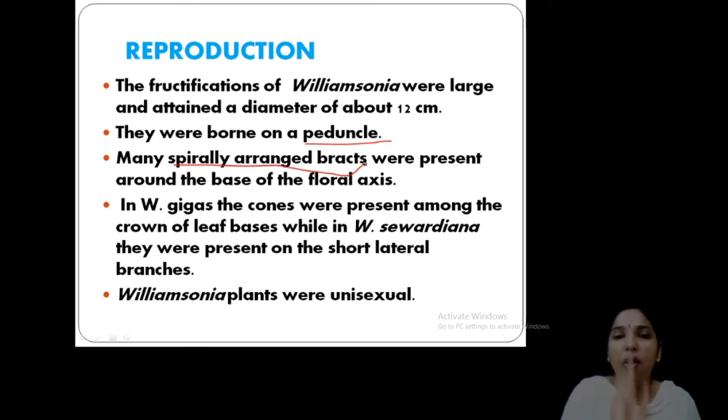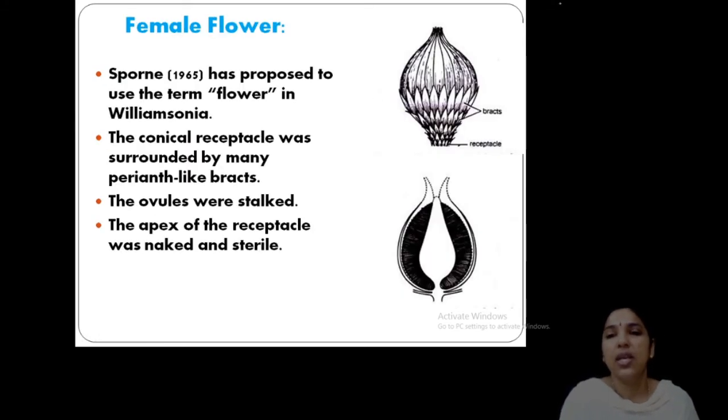Bracts are present, spirally arranged. And there is a floral axis. In the axis, see, this is the axis. On the axis you can see spirally arranged bracts like this on both sides. Then inside this, what is arranged? The floral buds are arranged here. Okay. Flowers are unisexual. See, this is the typical flower. So this is an entire flower, and when it is cut open, this is the axis.